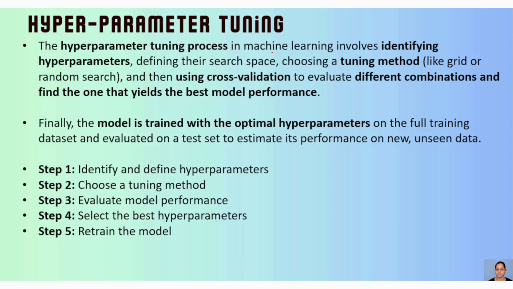And there are a few steps to perform. We will understand theoretically how we perform them, and then when we go to the practical perspective, we will see that as well. So what is step 1? We identify and define our hyperparameters. Suppose we are considering elastic net, we have to use the L1 and L2 ratio, right? Then step 2, we choose the tuning method: either GridSearchCV, Bayesian optimization, or RandomizedSearchCV. Then we evaluate the model performance with that method. Then we select the best hyperparameters and retrain the model. So this is how we perform hyperparameter tuning.